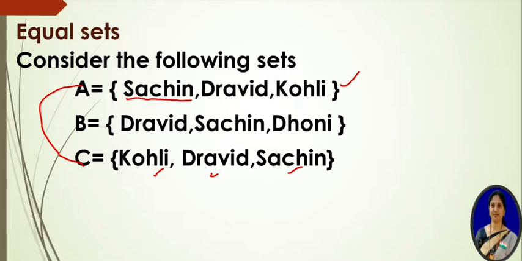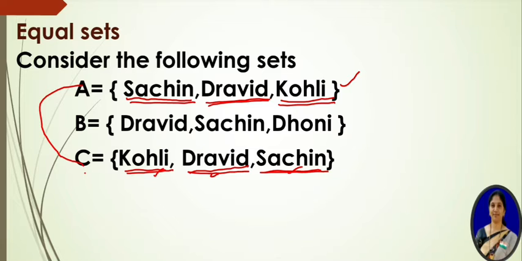In set A, Sachin is there, and observe that in set C also Sachin is there. And Dravid: in set A, Dravid is there, and in set C also Dravid is there. And the third element, the third member, that is Kohli. Kohli is in set A and also in set C. That means in A and C, both sets, the number of elements is the same and the elements are also equal. Sachin, Sachin, Dravid, Dravid, Kohli, Kohli.